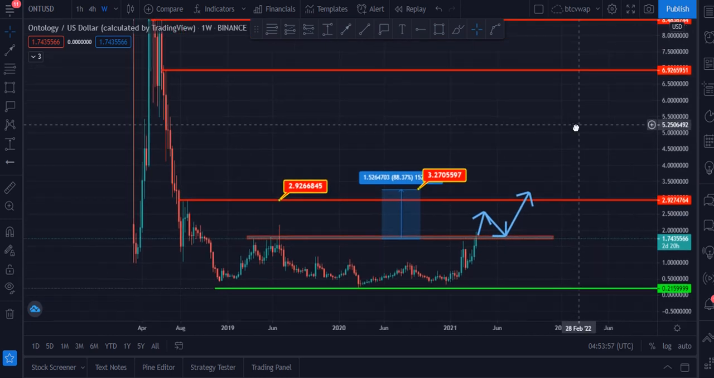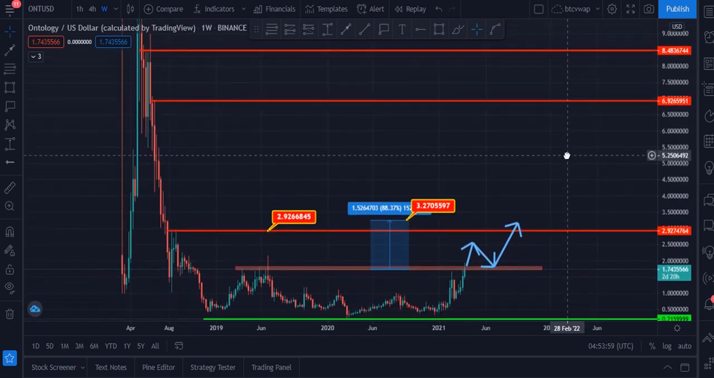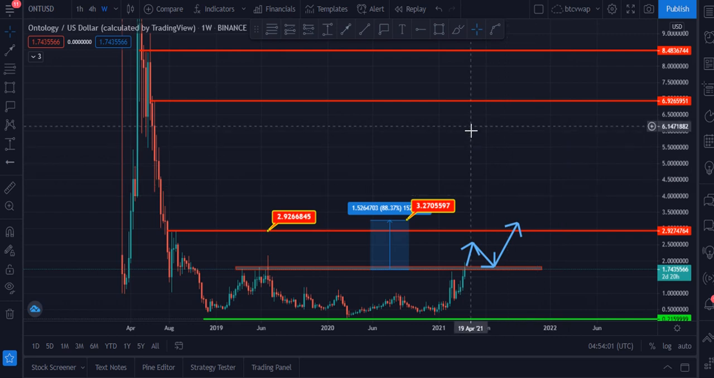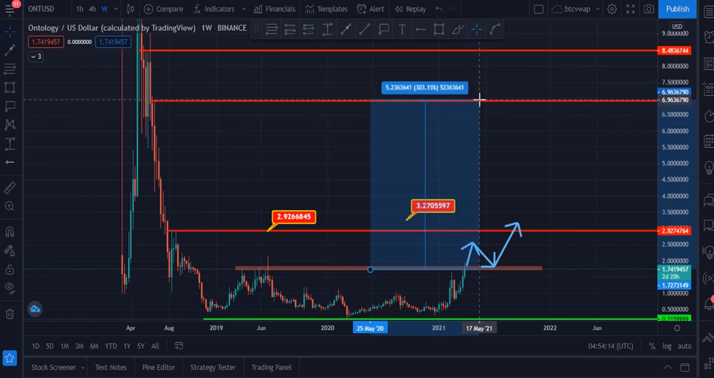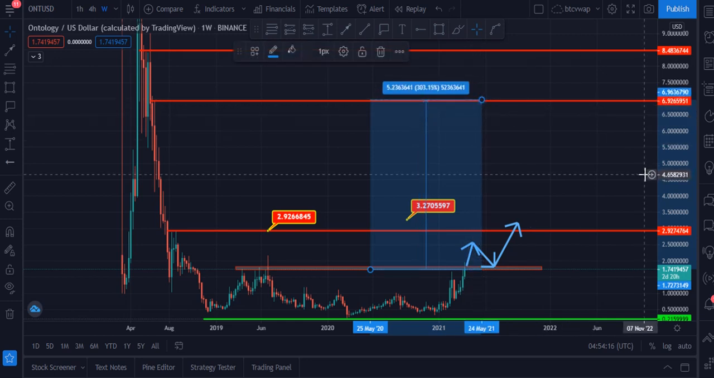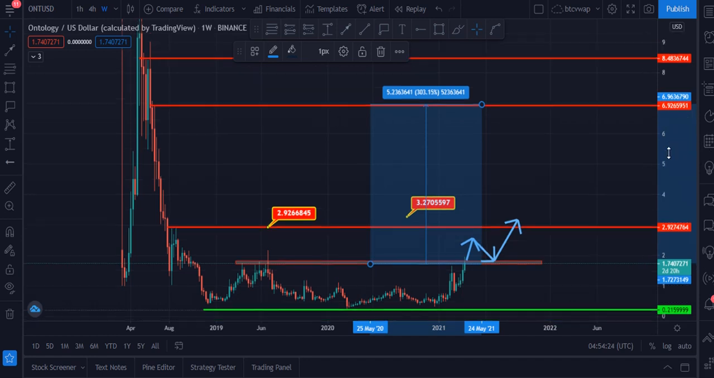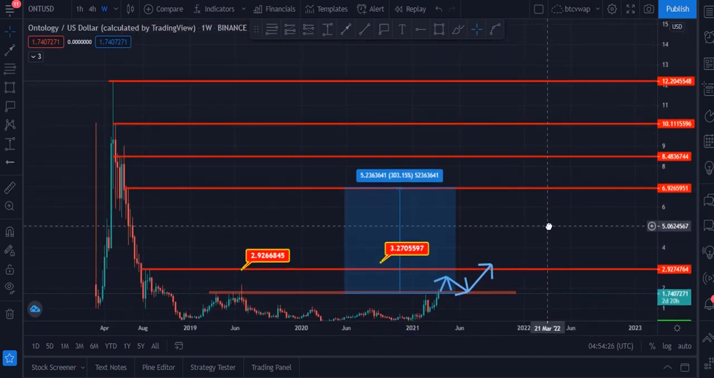And let me please show you what is the next. The next zone is this horizontal resistance, which is $6.92, I think. Then it has to hit this zone. Once it breaks this $2.92, then this will be the zone, and it will give you 300% profit once it hits $6.92. And let me please show you the chart.